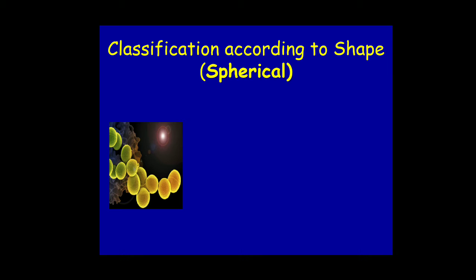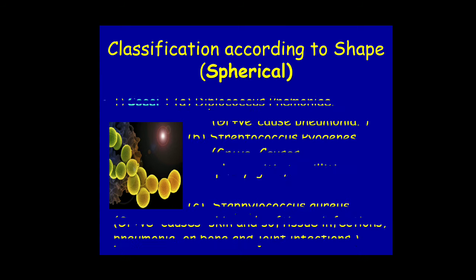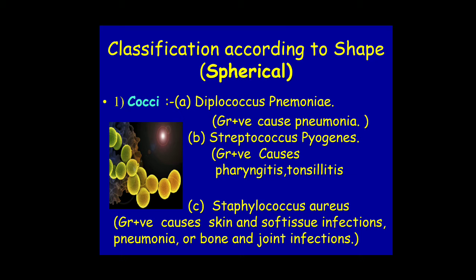The bacteria whose shape is spherical are called Cocci bacteria, as you can see in the picture. Some of the Cocci bacteria are Diplococcus pneumoniae, which are gram positive and cause pneumonia. Streptococcus pyogenes are gram positive and cause pharyngitis and tonsillitis. And Staphylococcus aureus are gram positive and cause skin and soft tissue infection. They also cause pneumonia and bone and joint infections. So friends, we have seen the Cocci bacteria.